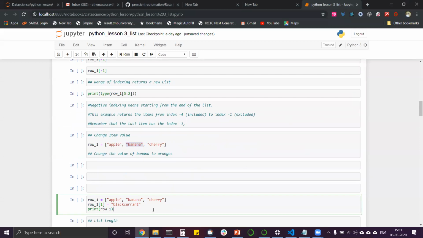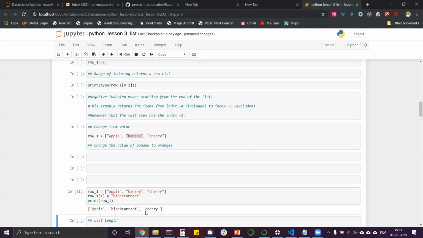What we can do is define this row. You can see here, instead of banana, we are now printing out blackcurrant. So what we do is name that index exactly, and we put the new value over there. The row_1 value is changed, and it turns out to be apple, blackcurrant and cherry now. This is how we update the value.